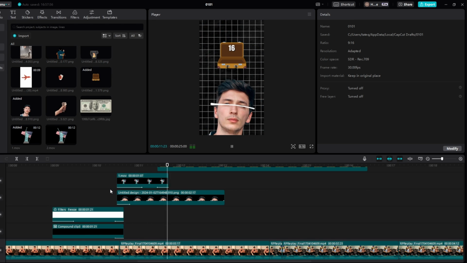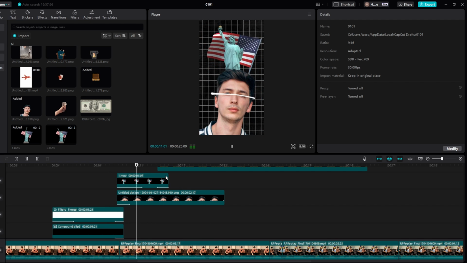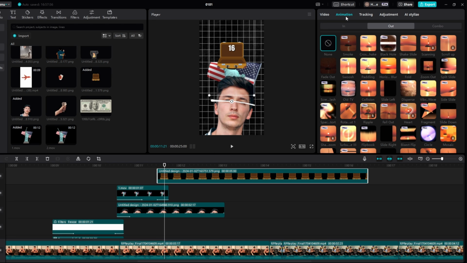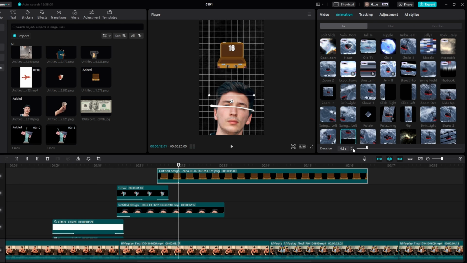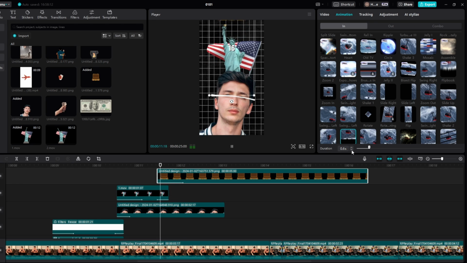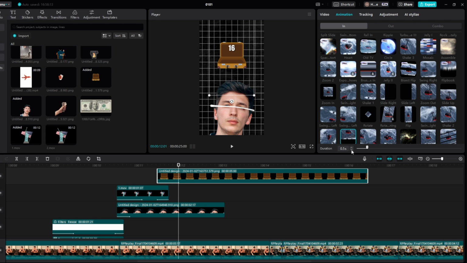So at the age of 16 with $200. Perfect. So at the age of 16 with $200 in a suitcase. And then right here we'll slide this down. With $200. Perfect.